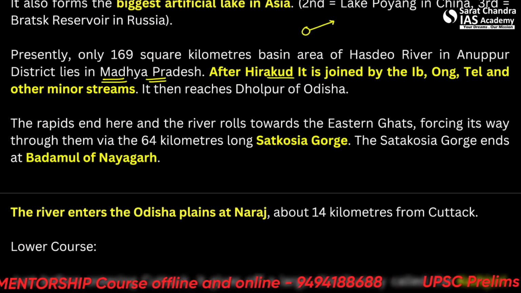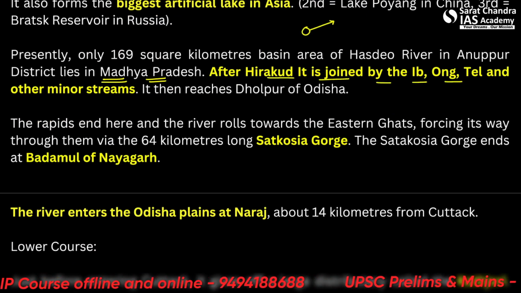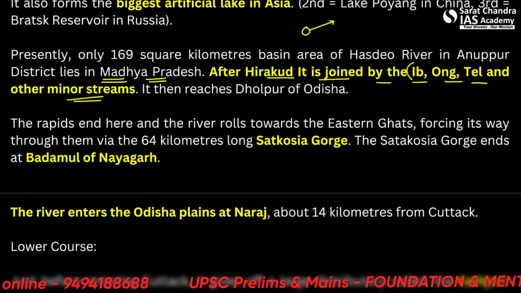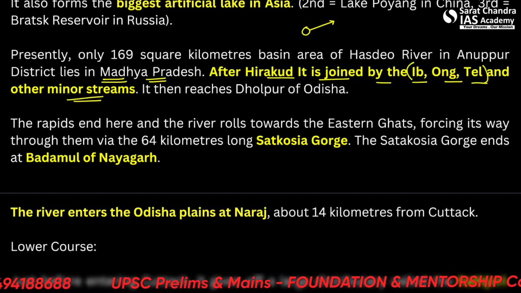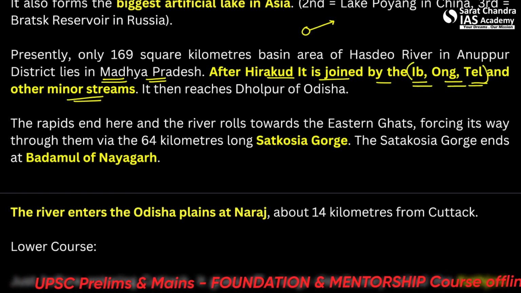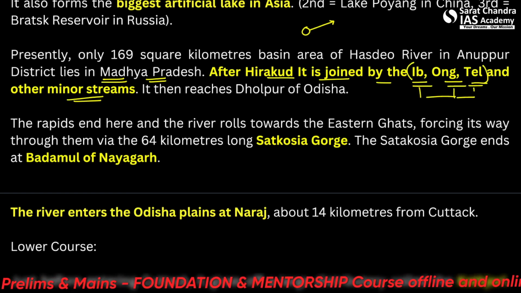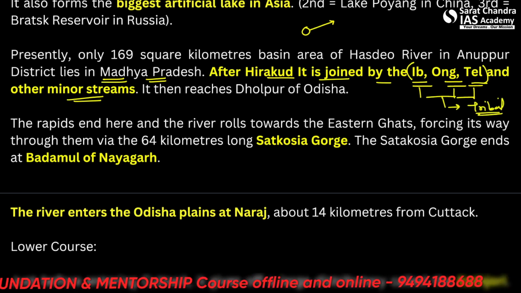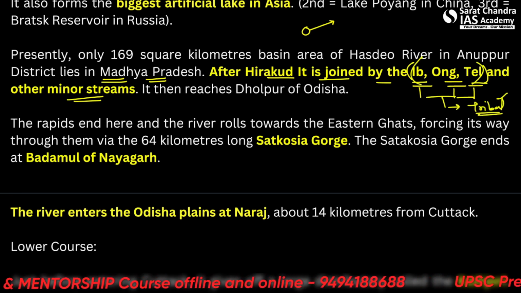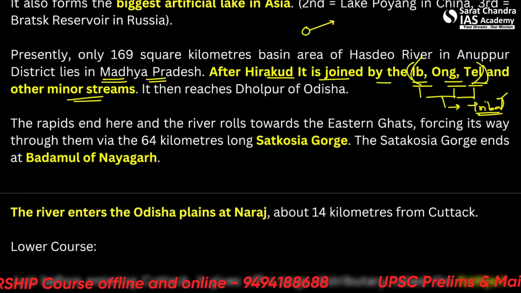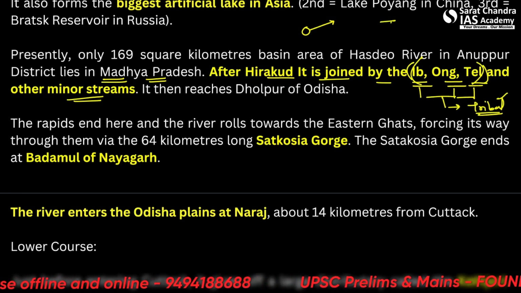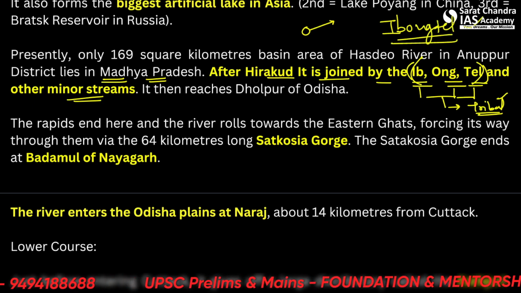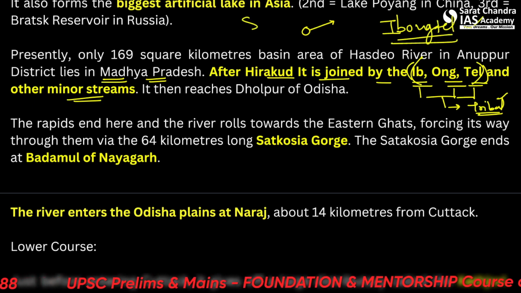So after Hirakud, it is joined by the Ib, Ong, Tel and other minor streams. So now you can remember that in Odisha, which tributaries join it? Ib, Ong, Tel. These look like little tribal names. So you can remember it like tribal population is high in Odisha. So that's why you can remember it like this, Ib, Ong, Tel. Alright, or you can just remember it as one single word. Ib, Ong, Tel.